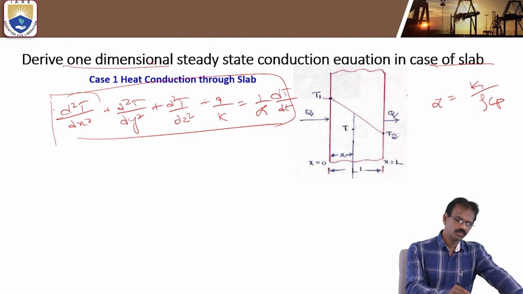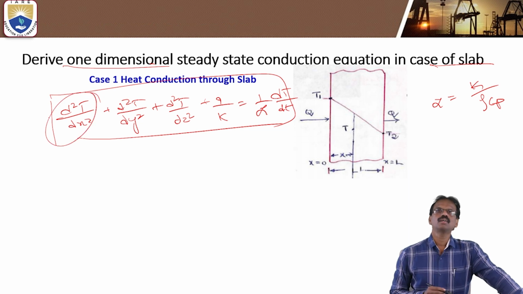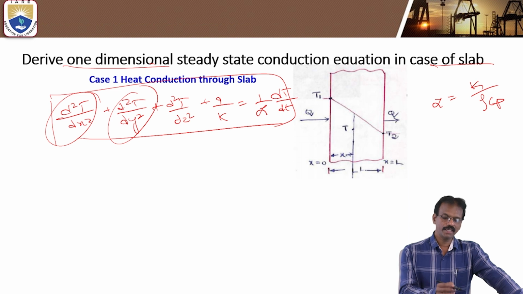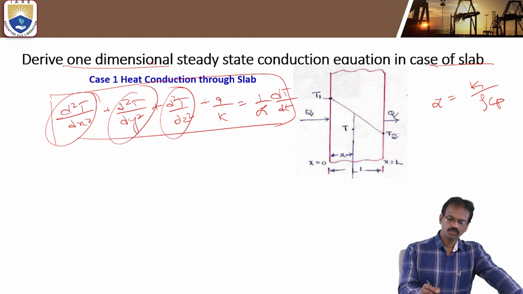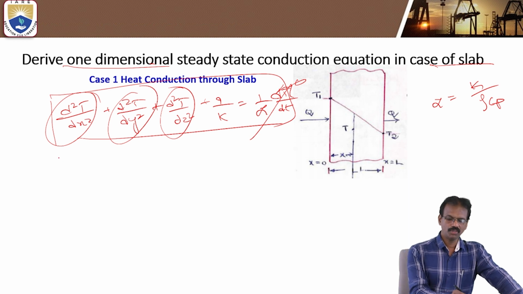If you consider this one, that shows the differential equation or heat conduction equation in the x direction. If you consider this one, it is the differential equation in the y direction, and this one is the steady-state conduction equation in the z direction. If it is the steady state condition, then it will be 0. Then the formula will be like this one. So this is equal to 0.